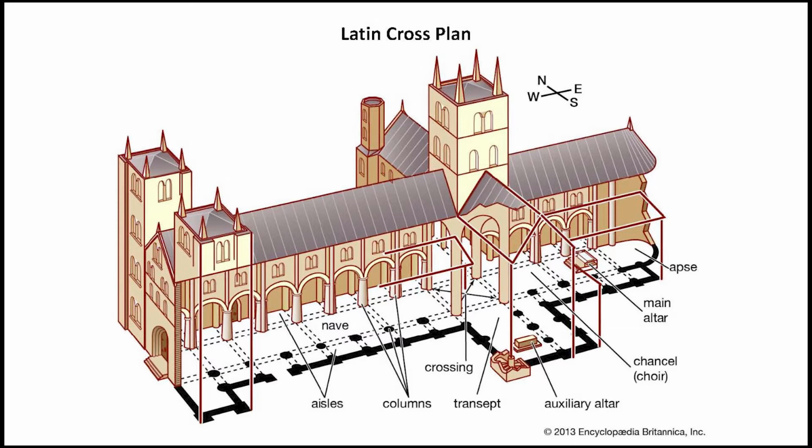If we look into the plans, there are some common features that we can find throughout the churches of the Romanesque architectural period. Most of these churches had largely a Latin cross plan, as we discussed. In England, the extension eastward may be long, while in Italy it is often short and it may be non-existent.